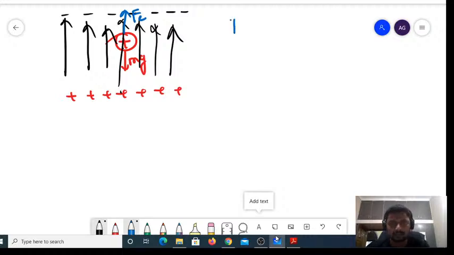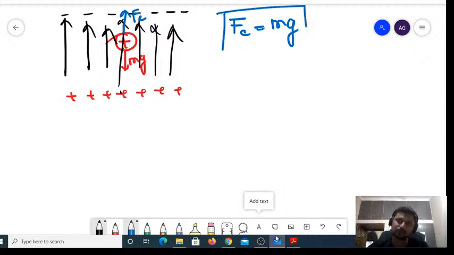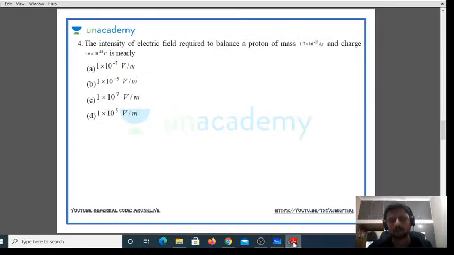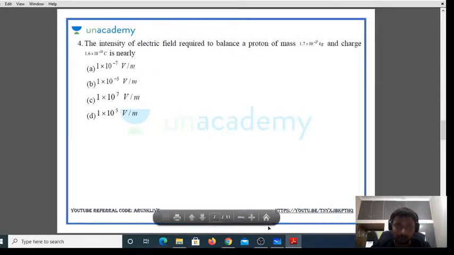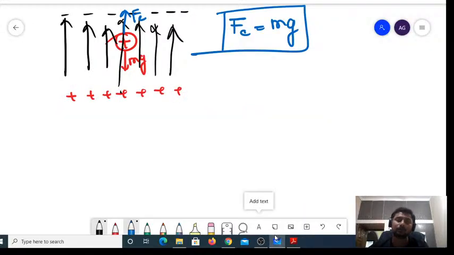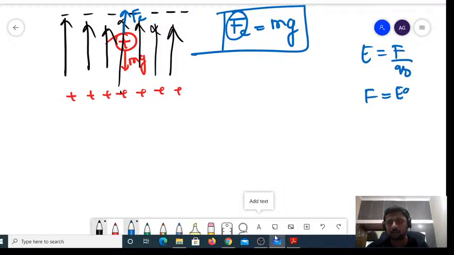And Fe must be equal to mg. Fe must be equal to what? Mg. This is the concept which you are supposed to apply. You are supposed to find what is the intensity of electric field you are supposed to apply. Now, how do you relate this electric force and electric field intensity? E is given by F divided by Q naught, or F is equal to E into Q naught.